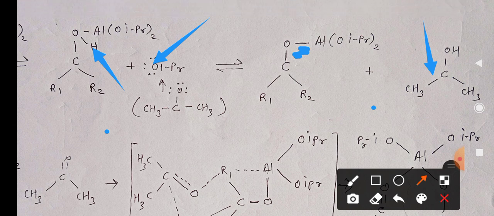That means the OiPr group here is written like CH3 CO CH3. So hydrogen from O is given out and gets bonded to this oxygen to form CH3 COH CH3.